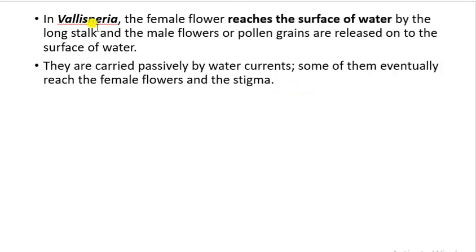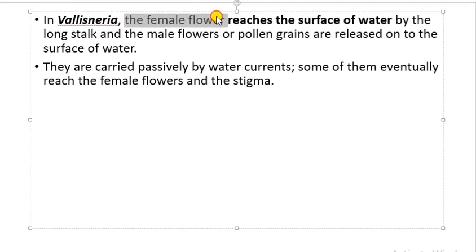Now in Vallisneria, the female flower reaches the surface of water because of a long stalk, and the male flowers or pollen grains are also released on the surface of water. Now they are carried passively by the water currents, and some of the pollen eventually reaches the stigma of female flowers, and hence pollination easily takes place.